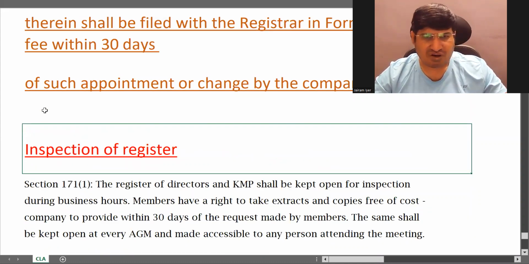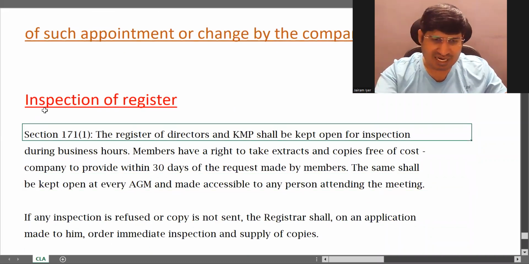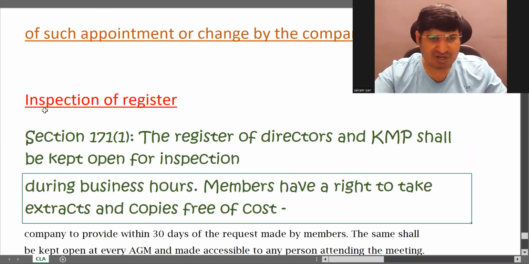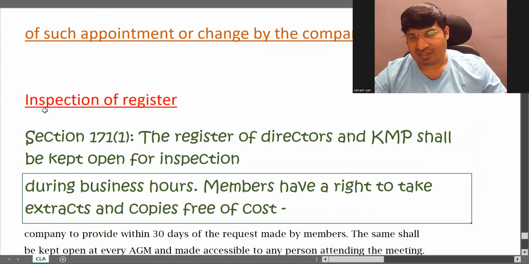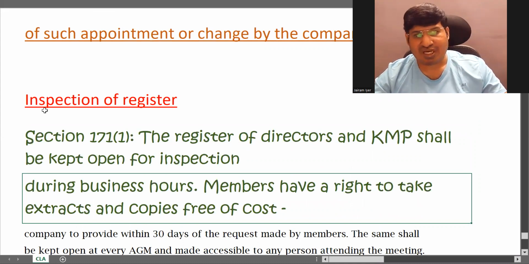Next is inspection of register. We were talking about registers of directors and KMP. So the register of directors and KMP shall be kept open for inspection during business hours, and members can take an extract or copies free of cost.